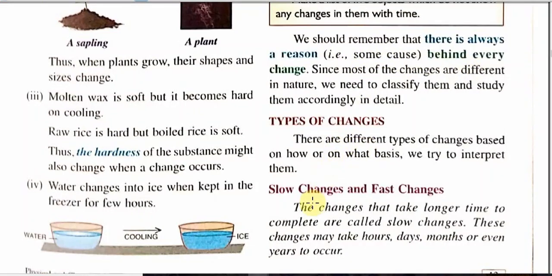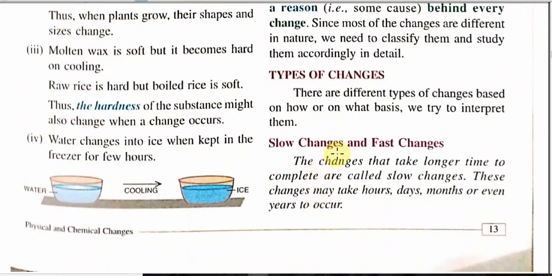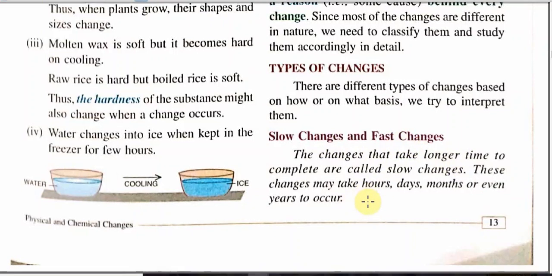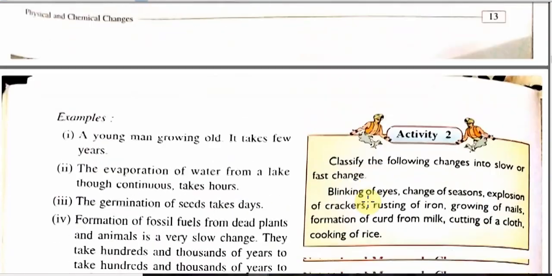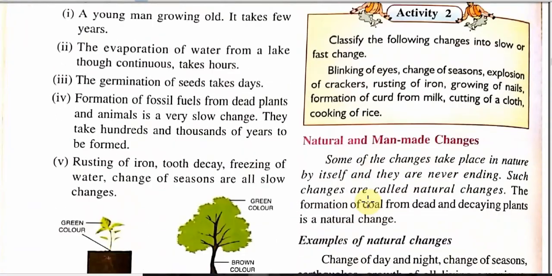First type of change here you can see is slow and fast change. Now what is actually slow change and what is fast change? Change that takes place very slowly. It means the change that takes longer duration of time to complete are slow change. Fast change means very quick change. Very quick change means the change which takes very less time to complete. Let us see some examples regarding this.